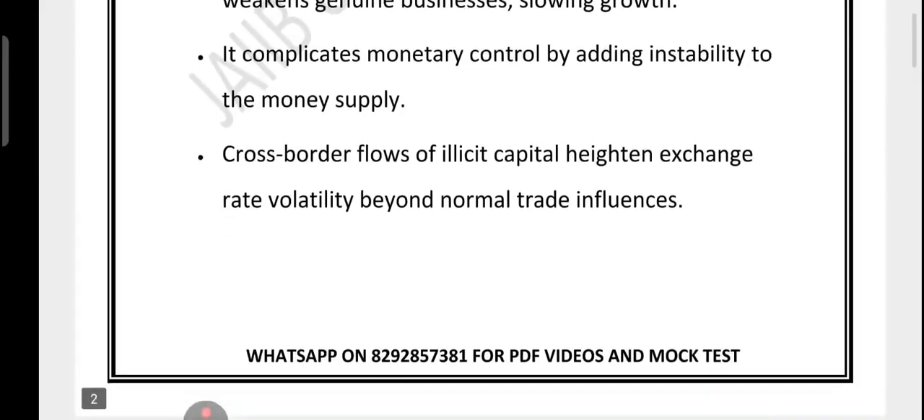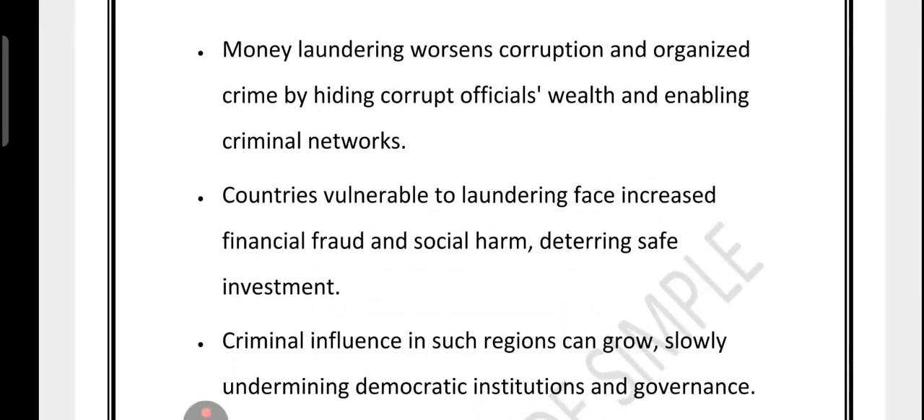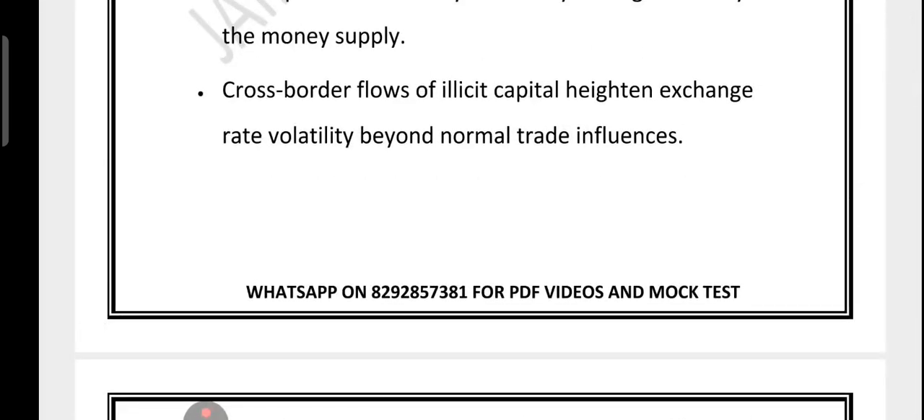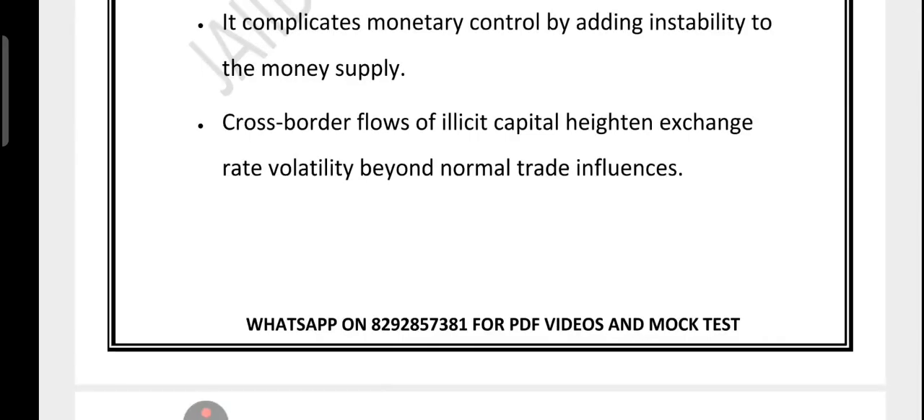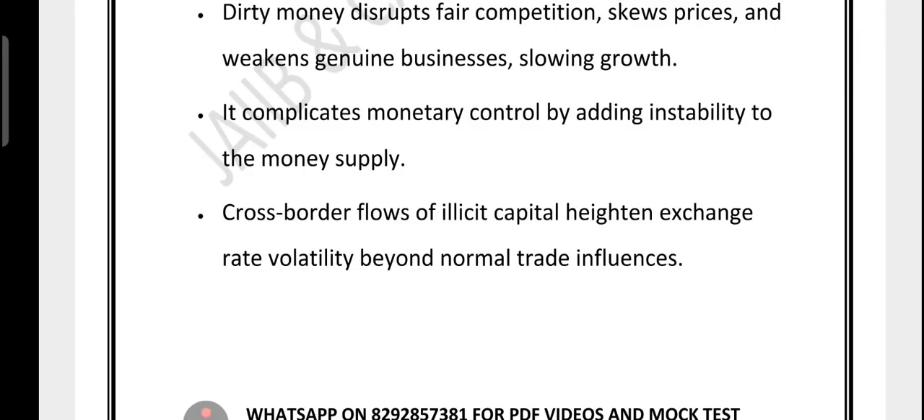Right, it also makes life harder for central banks, because it creates instability in the money supply. And when the dirty money moves across borders, as you can see, it can make exchange rates jump around more than the normal trade rate. So let's summarize the points which we have covered in this particular slide.